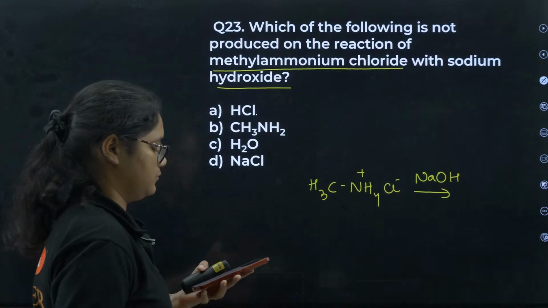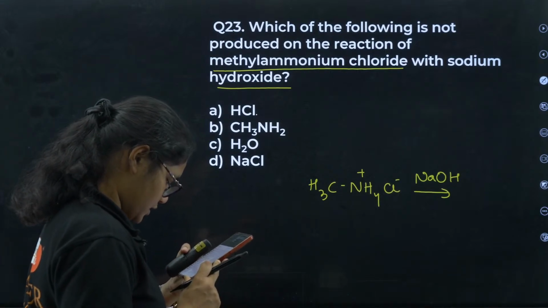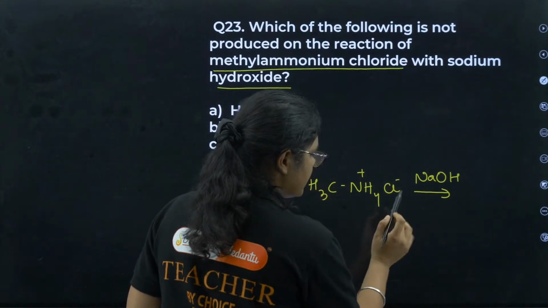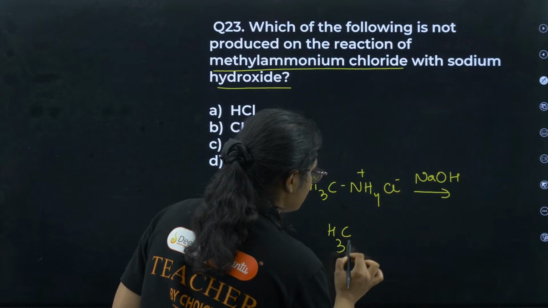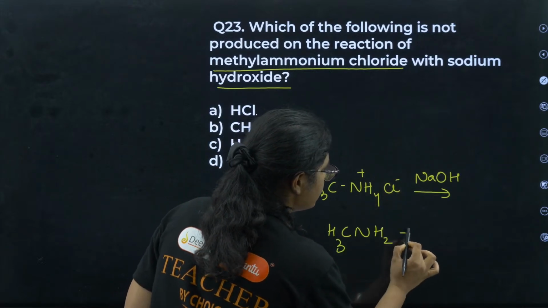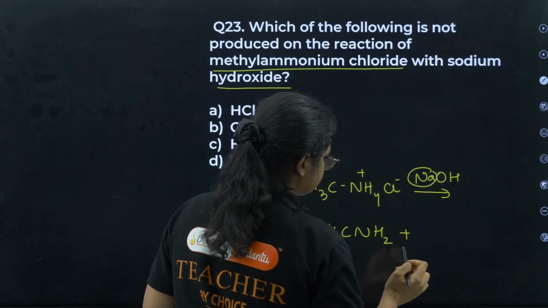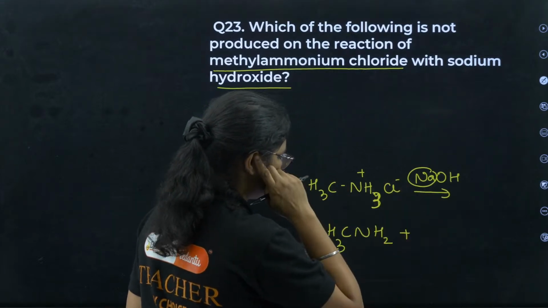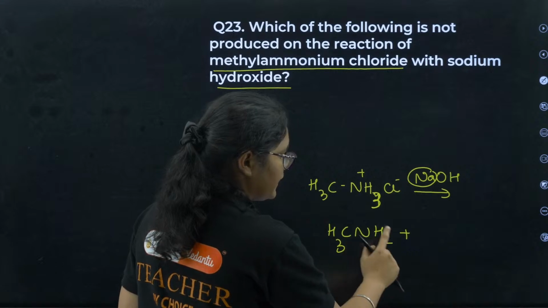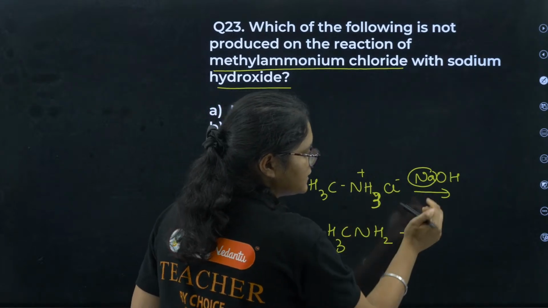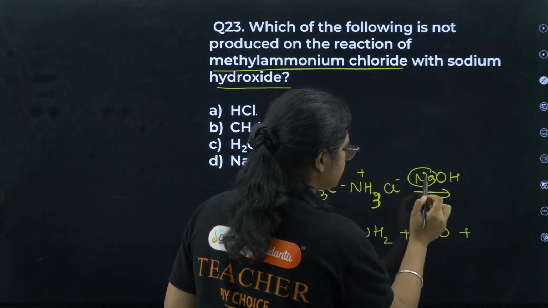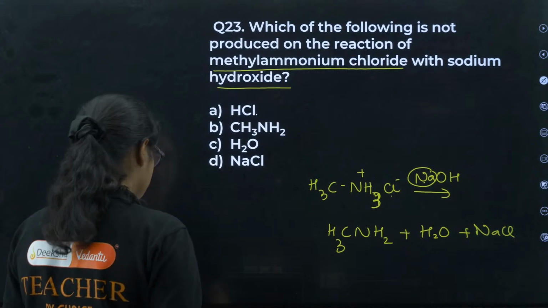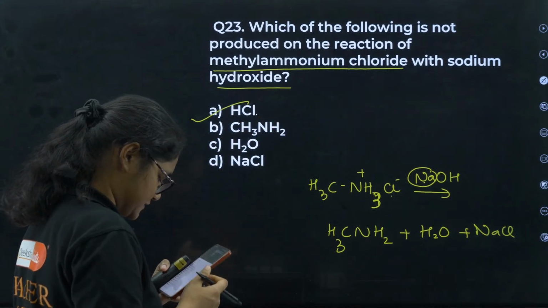23, H2O. No. Anisha, you have given wrong answer. See, what is the product? Remember, from NH4 it will become NH2, so it becomes CH3NH2. Next, here one Na is there. So it is NH3 plus and Cl minus. Now it will become NH2. One H is there, and this OH will give you water, and then this Na and Cl will give you NaCl. So what is not produced here is HCl, option number A. Okay, HCl is the correct answer.